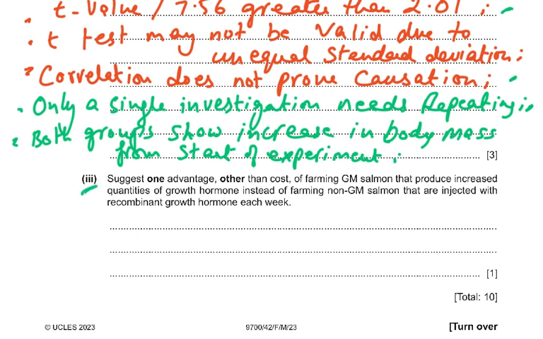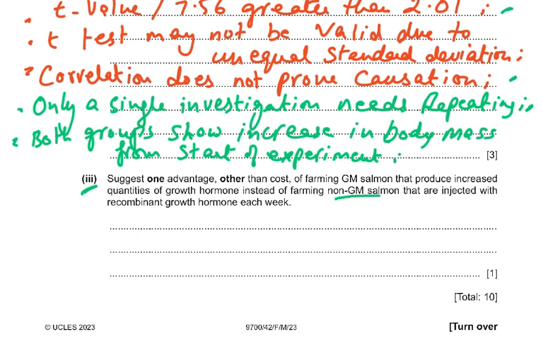Last part, suggest, which is always very difficult, suggest one advantage other than cost of farming GM salmon that produced increased quantities of growth hormone instead of farming non-GM salmon that are injected with the recombinant growth hormone each week. You see, GM salmon may grow even faster. Idea of something less labor intensive, and growth hormone concentrations are more consistent, as it is continuously produced. You could say less stressful on the GM salmon, or risk of infection with injections. You could also say that approval for GM salmon is obtained in some countries, but not for regular injections.